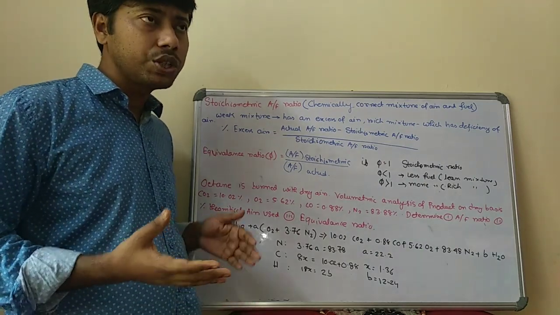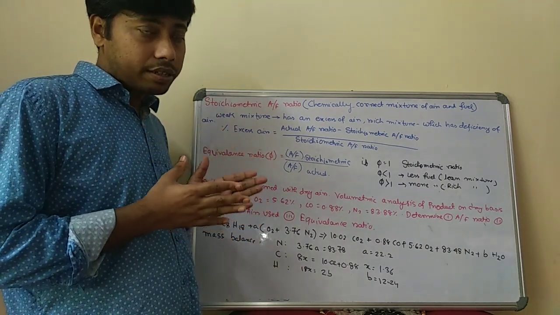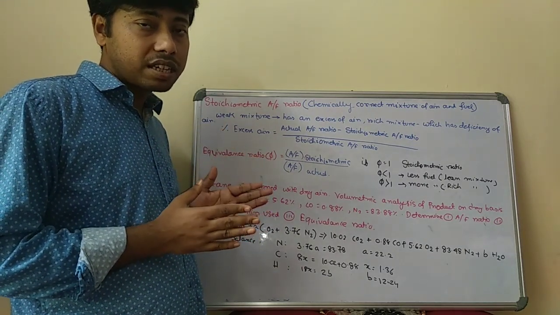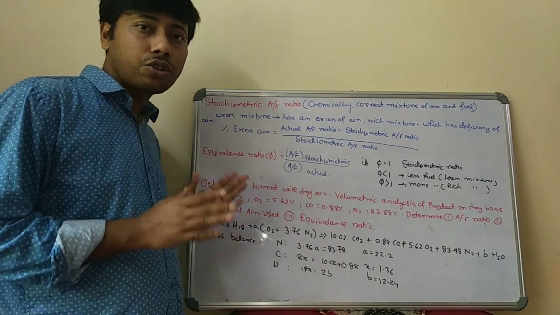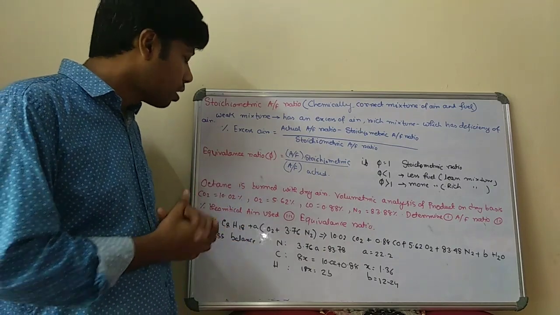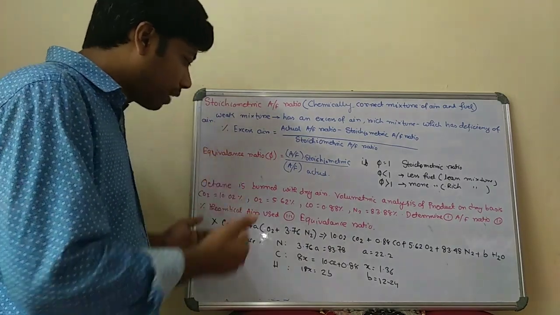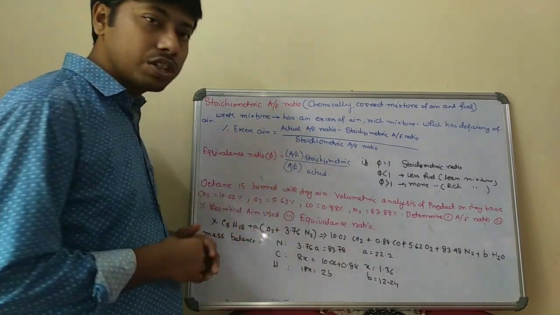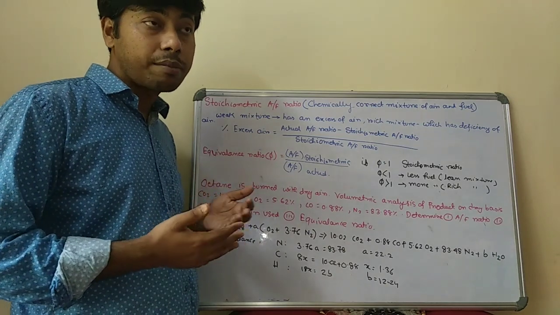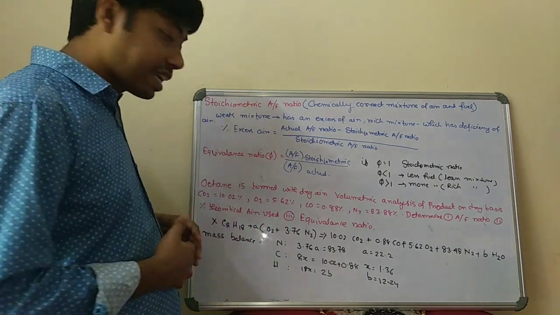And in the stoichiometric ratio, the air-fuel mixture is chemically correct, that means phi is equal to 1. So this is the equivalence ratio and this is its significance. Now let's take an example to calculate the air-fuel ratio. Theoretically, using the equivalence ratio and the percentage of excess air, you can calculate the amount of excess air used. So let's take a numerical.